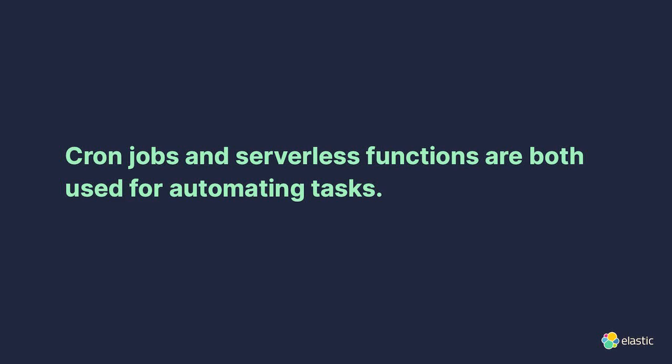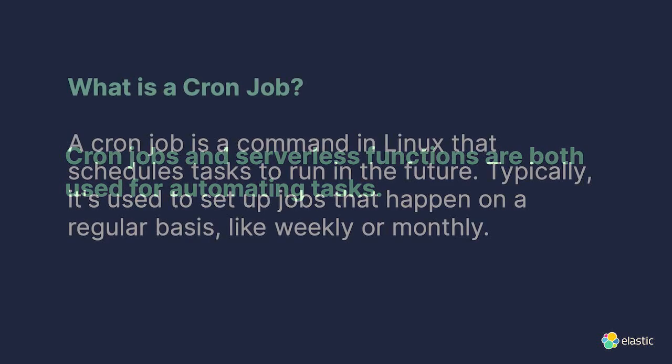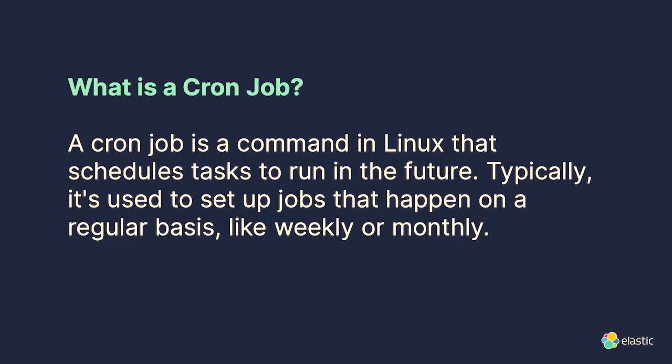And cron jobs, so some of the systems I talked about were cron jobs. Some of them are serverless functions. And both are used for automating tasks. A cron job is a command that allows you to schedule tasks to run in the future. Typically, it's used to set up things that are going to happen on a regular basis, like weekly or monthly.